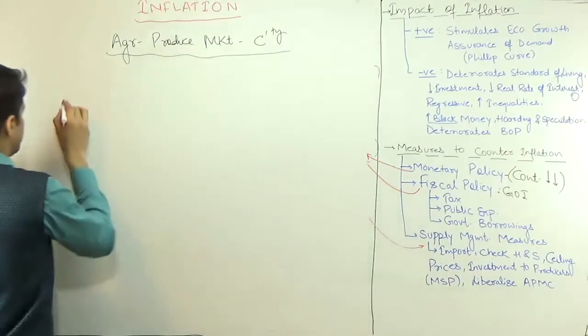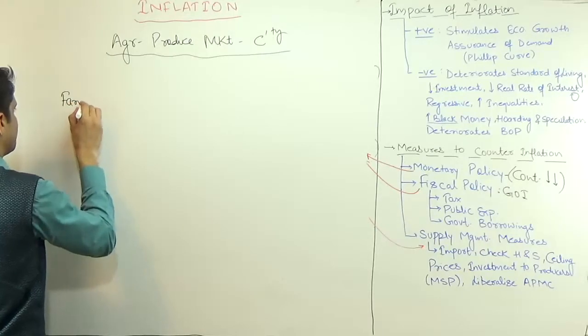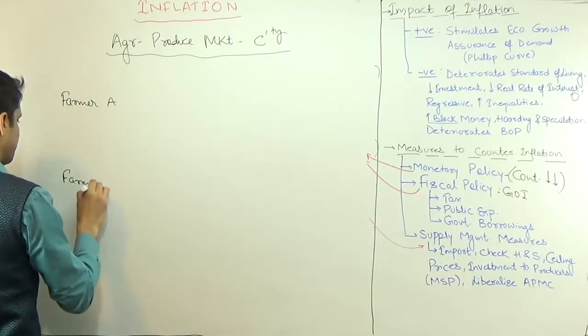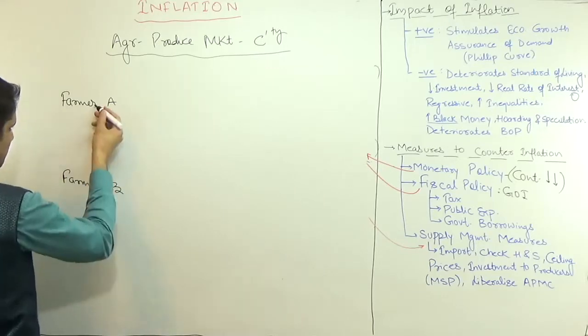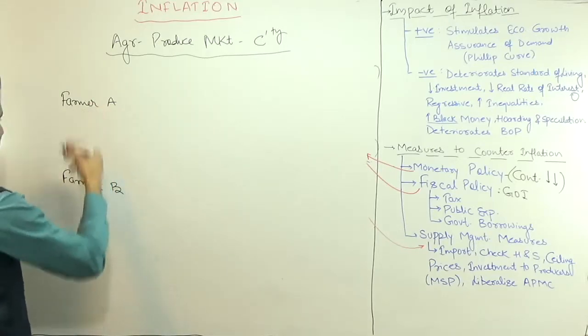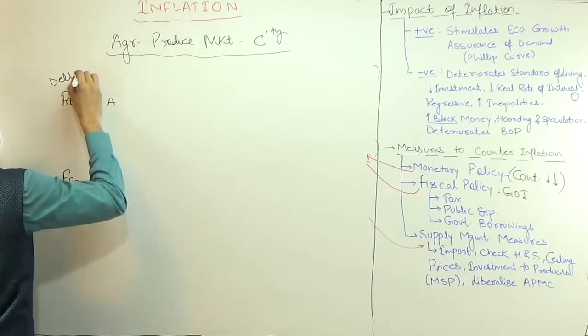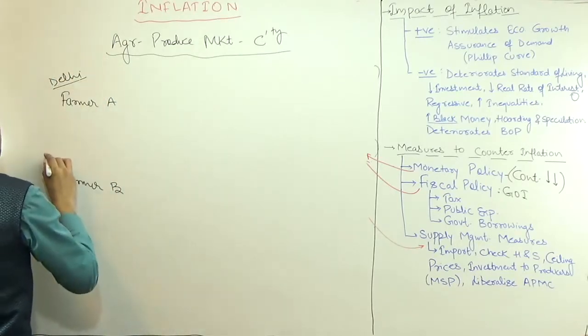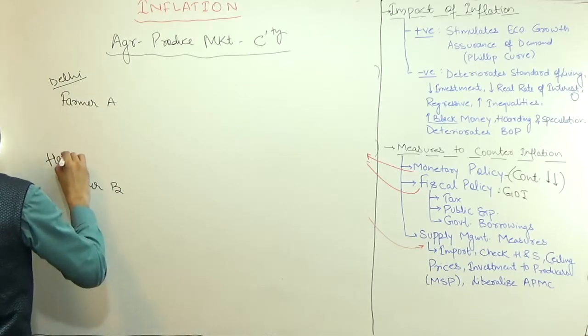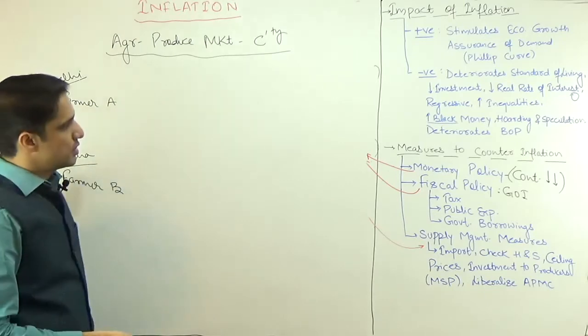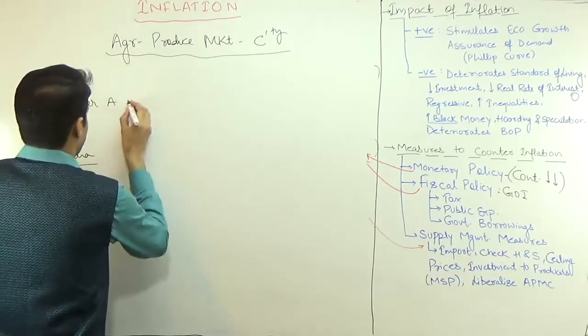Actually what happens is, suppose this is one farmer A, and this is farmer B. Maybe these two farmers are in adjacent districts, or farmer A is in Delhi and farmer B is in Haryana, and they want to sell their produce. Suppose farmer A wants to sell.